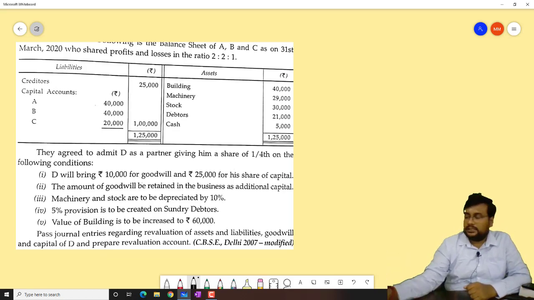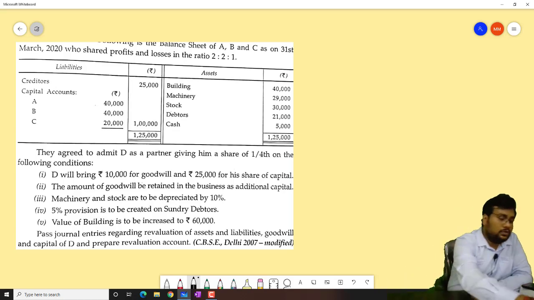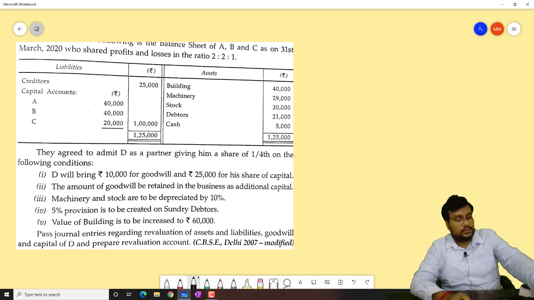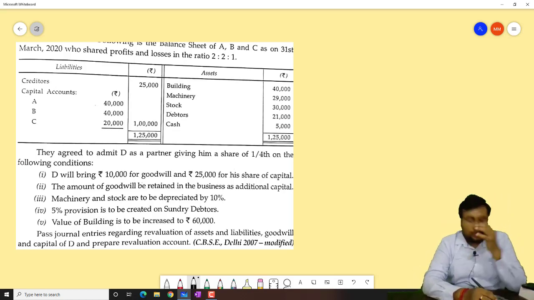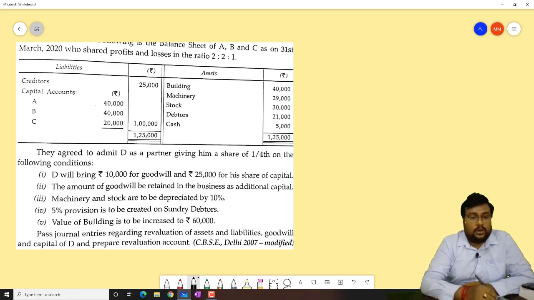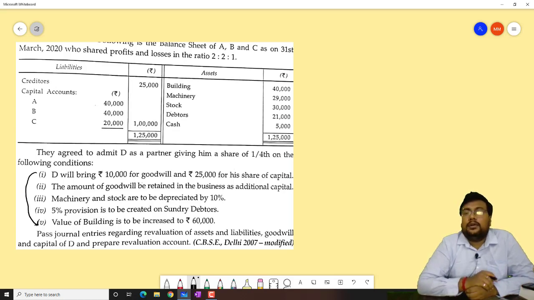Along with this, we will learn how the things will be easy to understand the journal entry. When the full question comes, from where will we start? Always start with the revaluation.